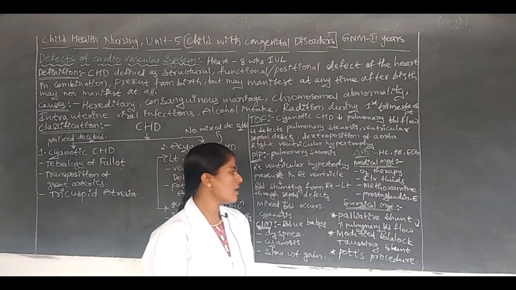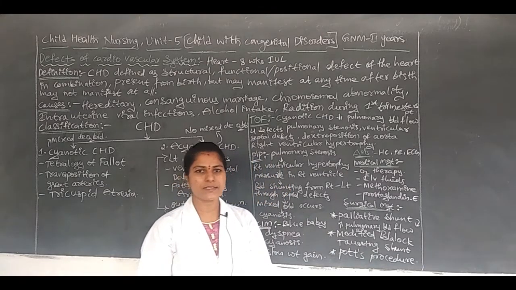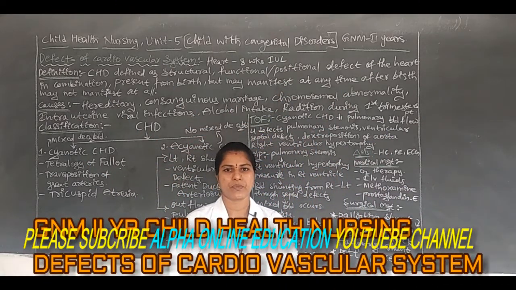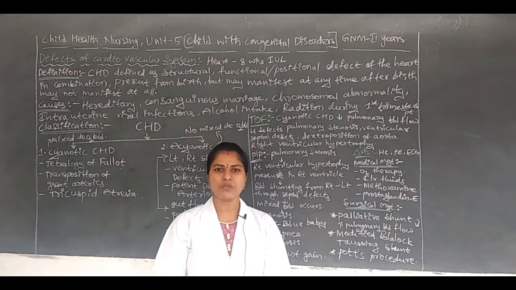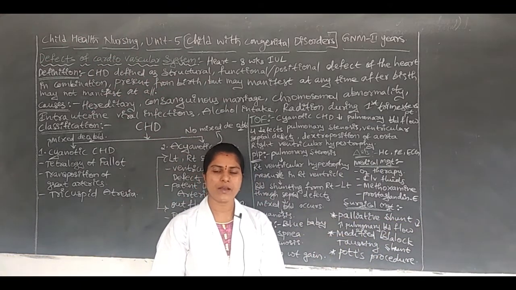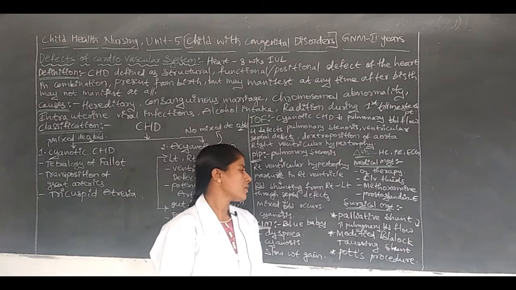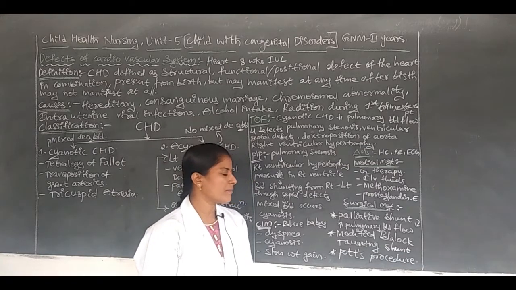Next, we will move on to the surgical management. The first one is the palliative shunt. In this palliative shunt, we have to do some repair of the blood vessels, especially the pulmonary vessels.